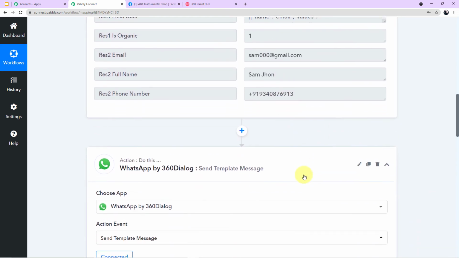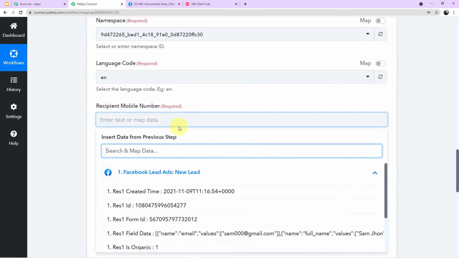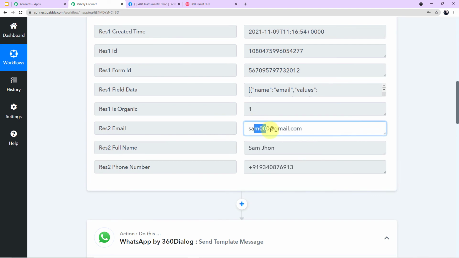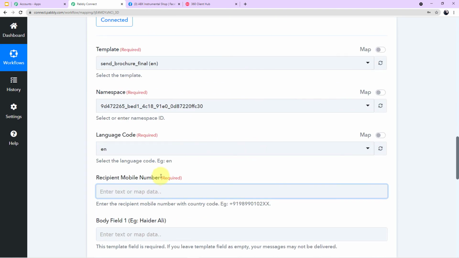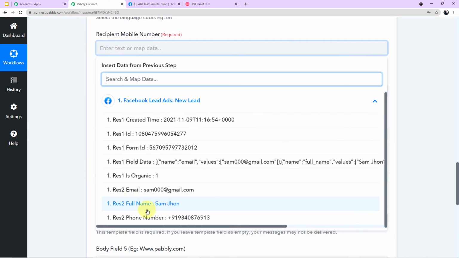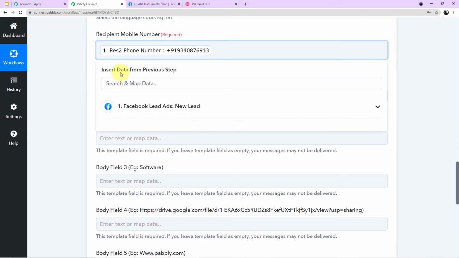Now this option of mapping data is given to you because whenever you are required to fill up a field, you need not go up, search for the value, copy it, come down and paste it, and do it again and again. Simply click on the field, go to the drop-down, search for the value which is number, click here and your value will be mapped.